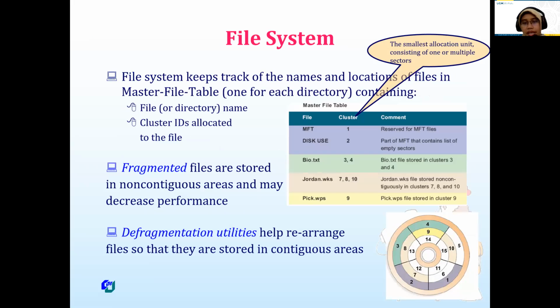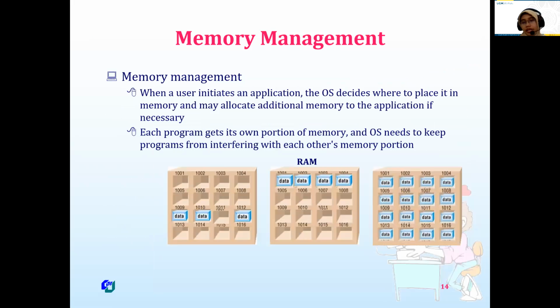And then for file system, maybe you ever tried to defragment the file system in our computer. I think in Windows you just right click and you will find the option for defragment. What is defragment? Fragmented files are stored in non-contiguous areas. The illustration is similar to RAM, random access memory.